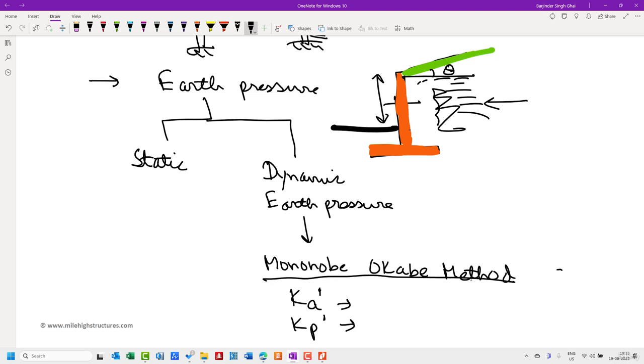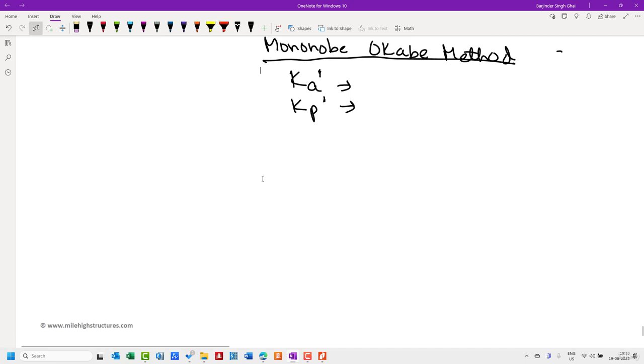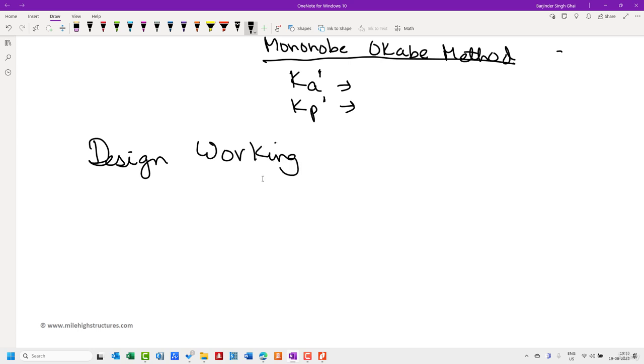Now that was the basic introduction to the types of loading that we shall be dealing with when we are talking about the AS1170. And we already studied about the various parts of AS1170. Now one of the terms that is very important when we are dealing with the design of the building is design working life.